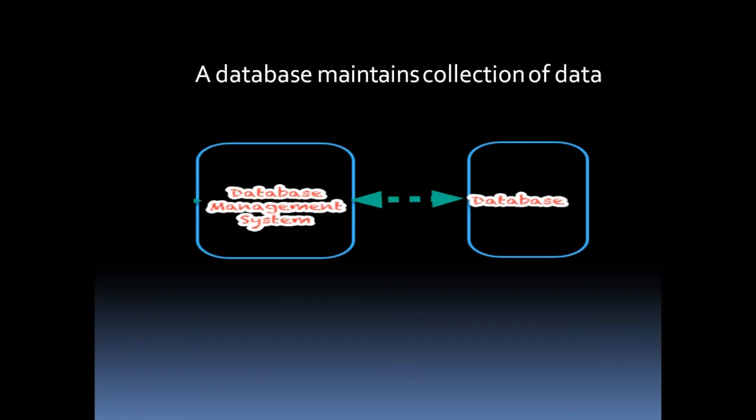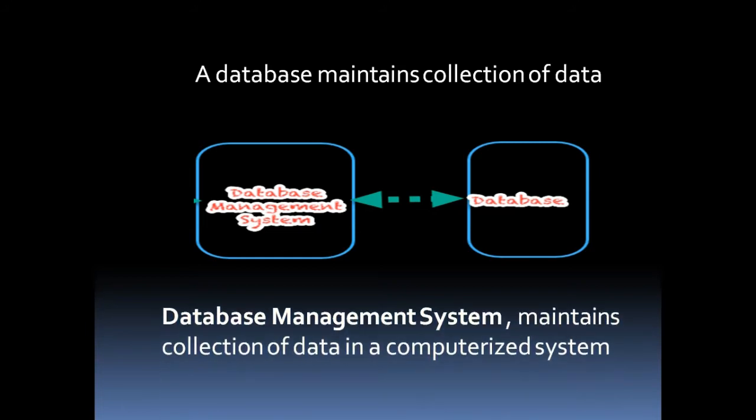After the database, we are going to learn how this database is stored in the computer memory. For storing the database in the memory, we require a database management system. As we have learned, a database maintains a collection of data, and a database management system maintains that collection of data in a computerized system. So database and database management system are linked together. The collection of interrelated data and records in the computer memory is saved with the help of the DBMS, that is, the database management system.